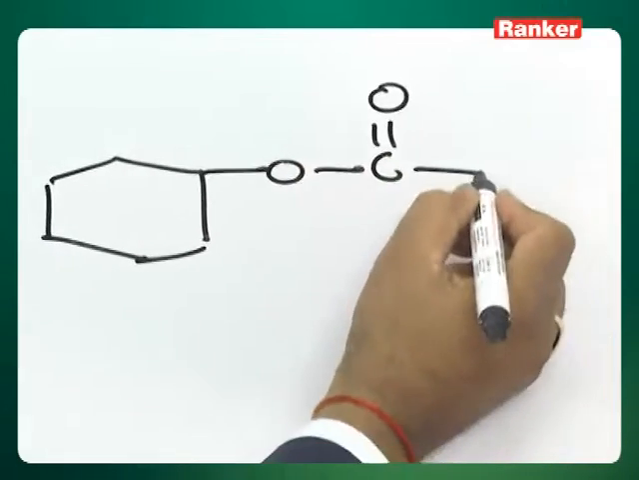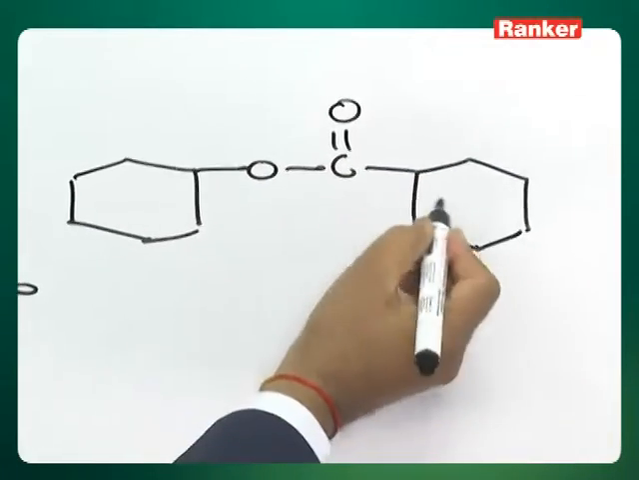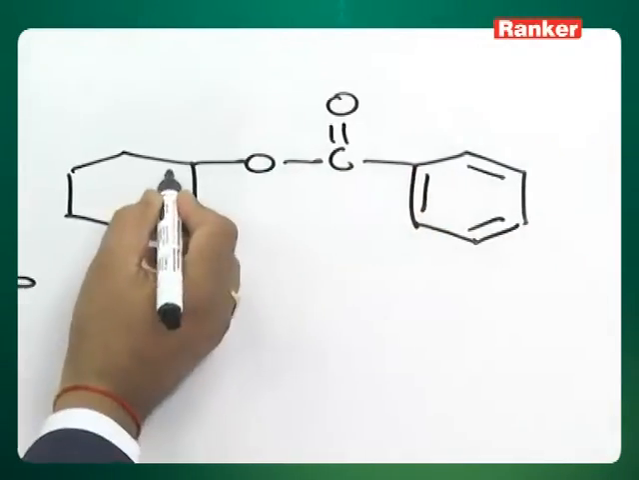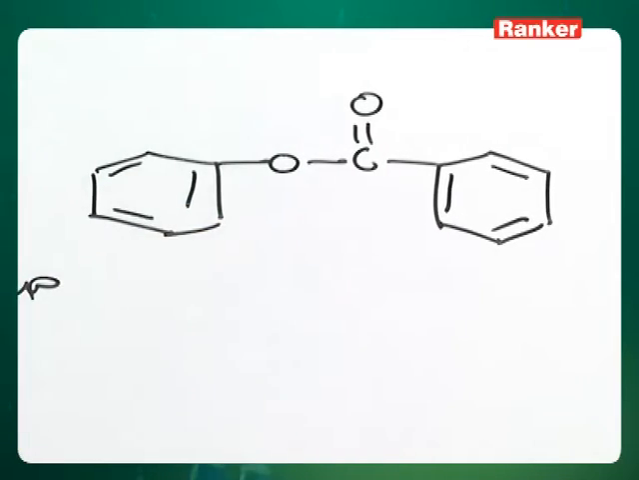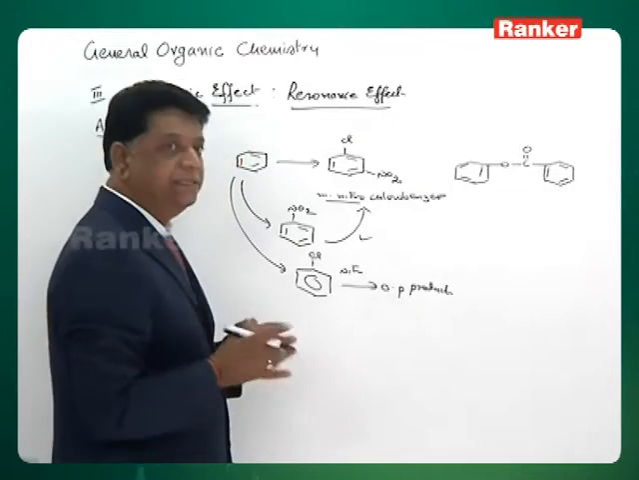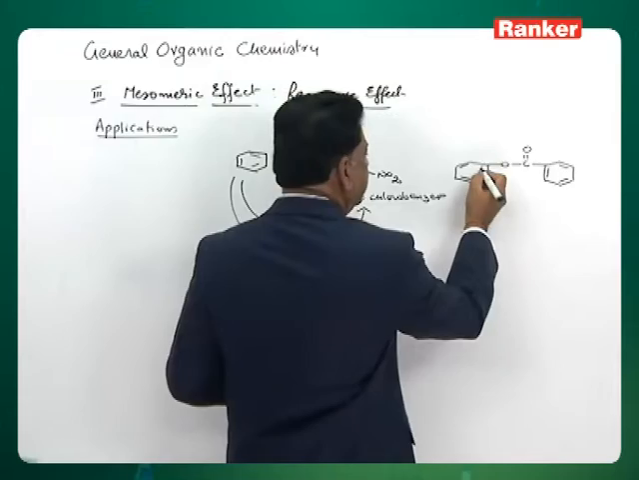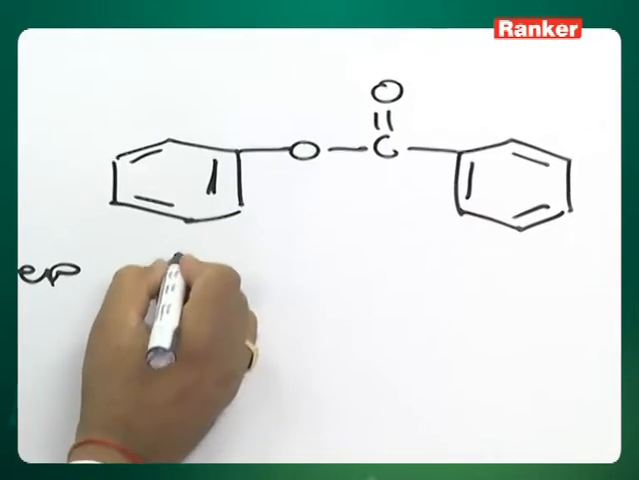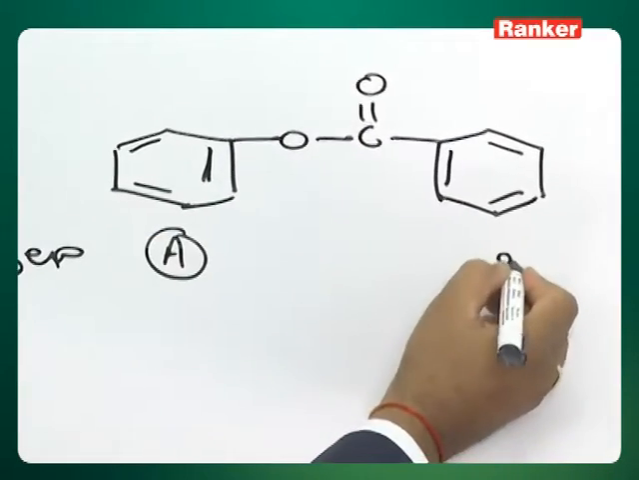There are two benzene rings attached to an OCO group. How many functional groups are there? Only one group, but two benzenes are there. Let us designate this benzene as ring A and the other as ring B.